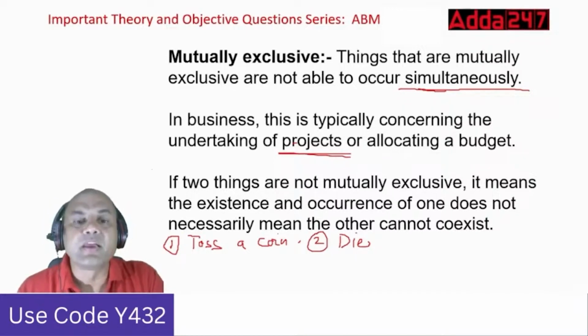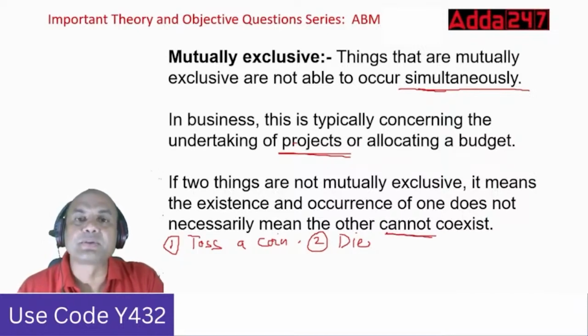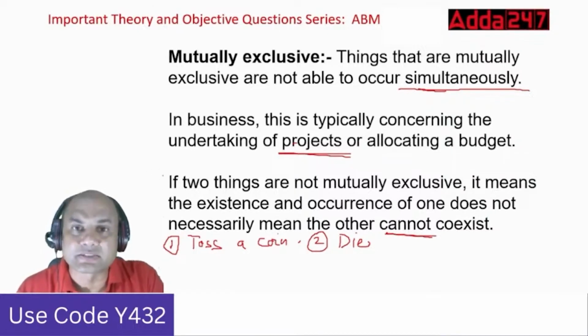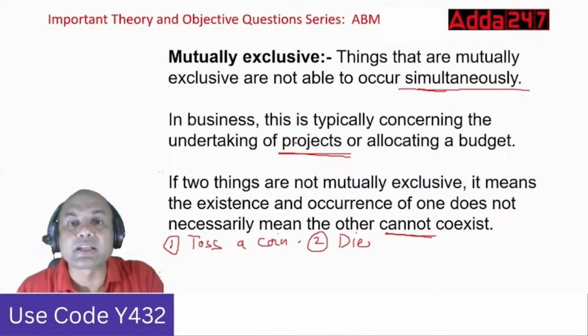Okay. If two things are mutually exclusive, it means the occurrence of one does not mean the other cannot coexist. What does it mean? It means that if I fail in any business, it doesn't mean I can't succeed. It can coexist, it can exist, but not at the same time. It can come at some other time. That is known as exclusive.